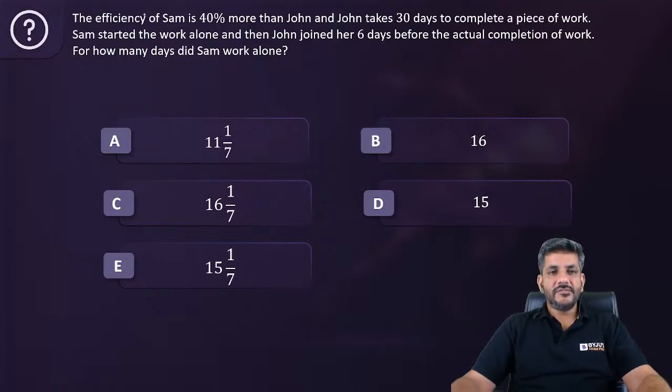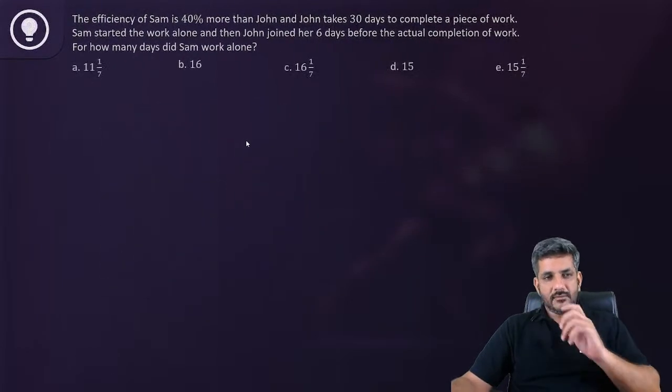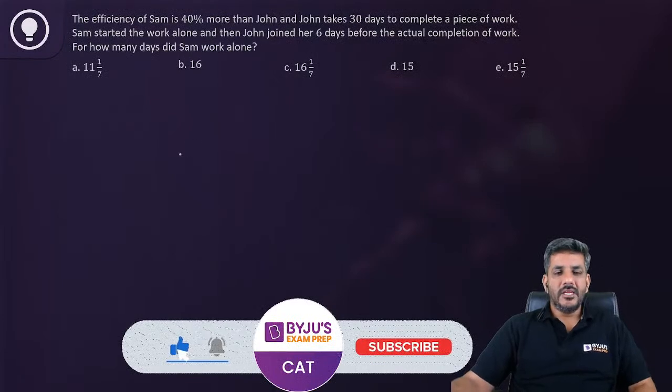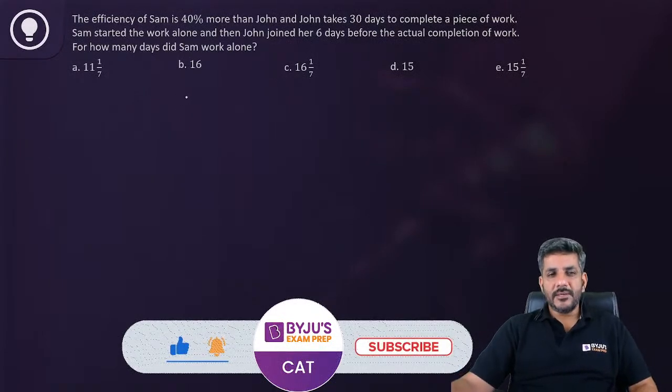The efficiency of Sam is 40% more than John, and John takes 30 days to complete a piece of work. Sam started the work alone, and John joined her 6 days before the completion of the work. So, for how many days did Sam work alone? Let's see. चलिए जी, efficiency of Sam is 40% more than John.